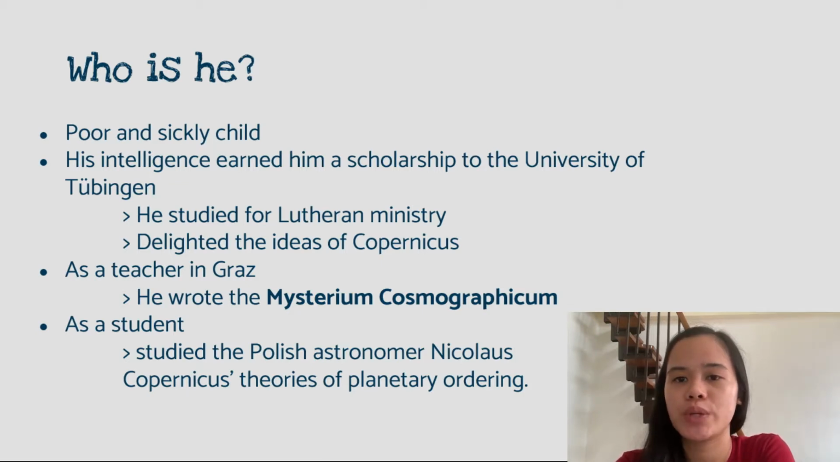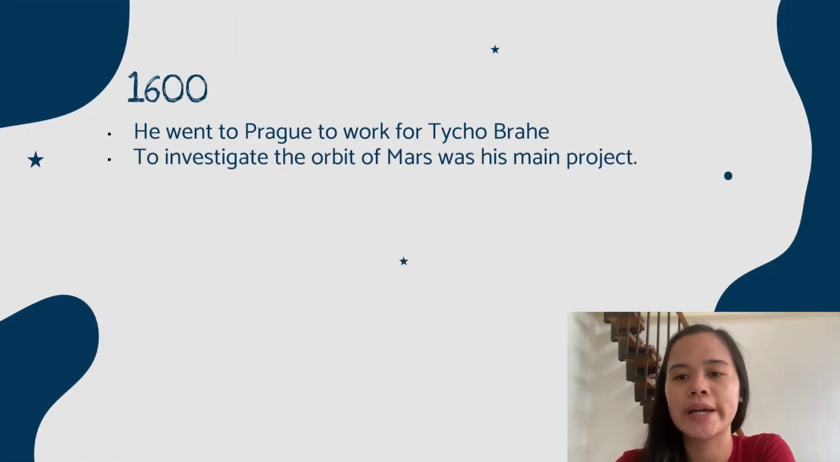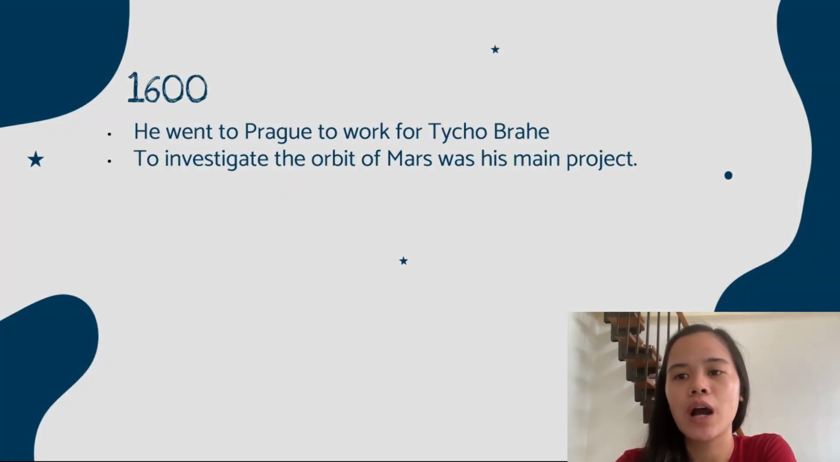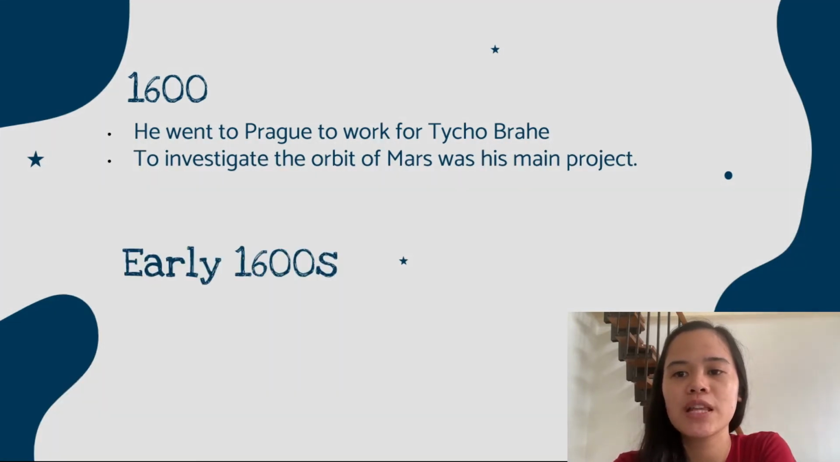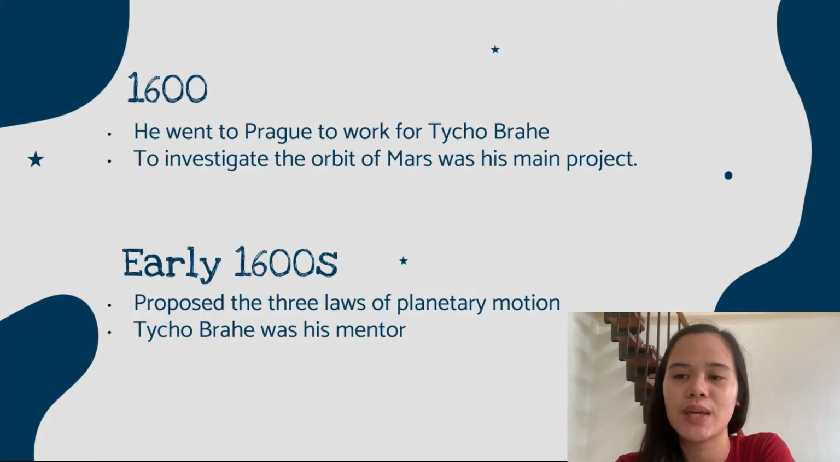When he was a student, he studied Nicolaus Copernicus' theories of planetary ordering. In 1600, Kepler went to Prague to work for Tycho Brahe, who was a Danish astronomer. His main project there was to investigate the orbit of Mars. In the early 1600s, he then proposed three laws of planetary motion and was able to summarize the data that were carefully collected by his mentor, Tycho Brahe.